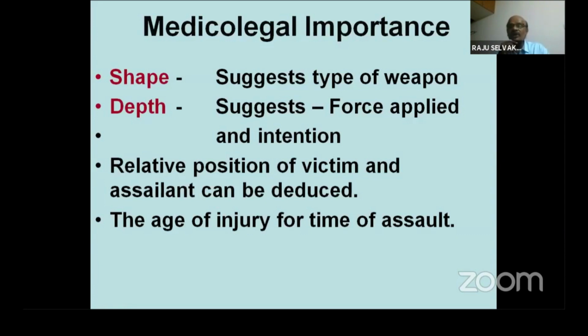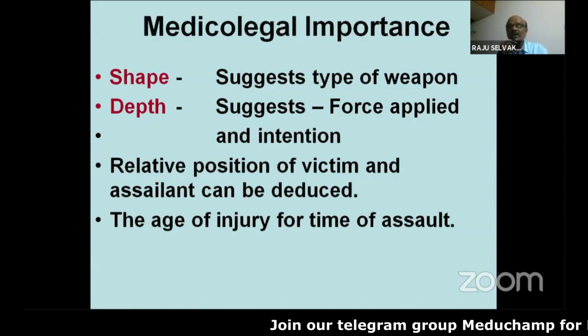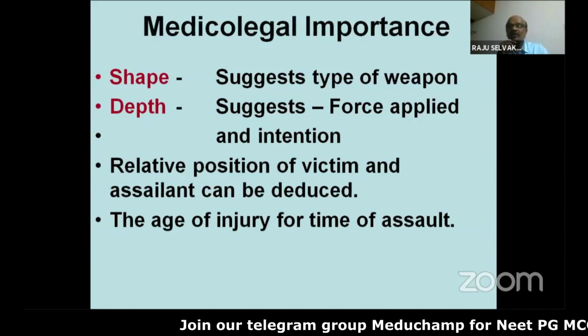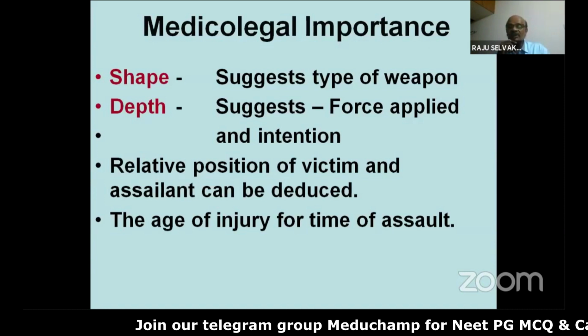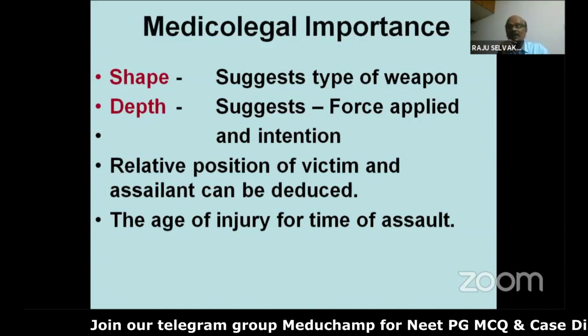I told you about the direction of the stab wound. The direction tells you where the accused was standing and where the victim was standing, or whether they were standing or in a different posture at the time of sustaining these injuries. If you track the direction of the stab wound, you can conclude where the accused was placed and the victim was lying down.